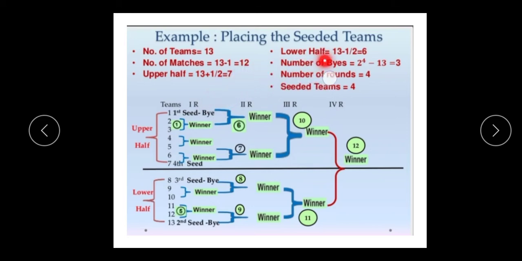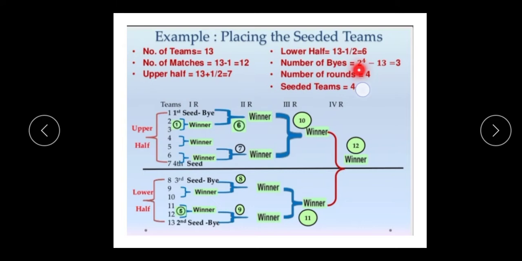Then the lower half is (n minus 1) upon 2, because this is an odd number of teams. That is 6. Here also 1, 2, 3, 4, 5, 6. Here is the lower half I am showing you, and this is the upper half. Clear?